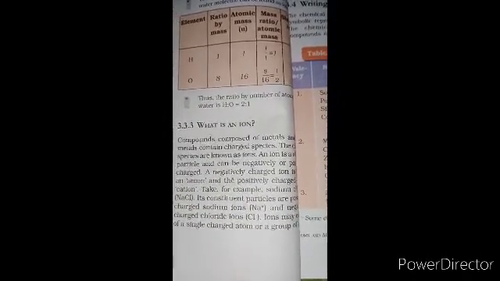Now let us see what an ion is. Compounds composed of a metal and a non-metal contain charged species. These species are called ions. An ion is a particle that can have a negative or positive charge. If a negative charge is developed, it is called an anion. If a positive charge is developed, it is called a cation. Anions are formed due to the gain of electrons, whereas cations are formed due to the loss of electrons.